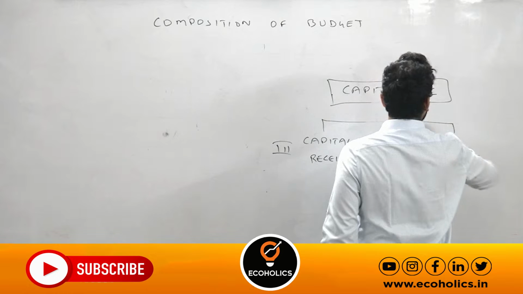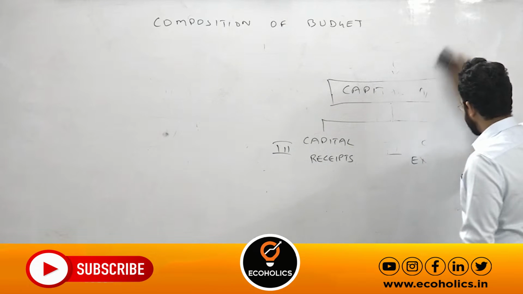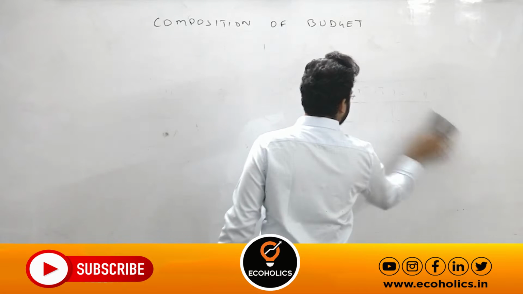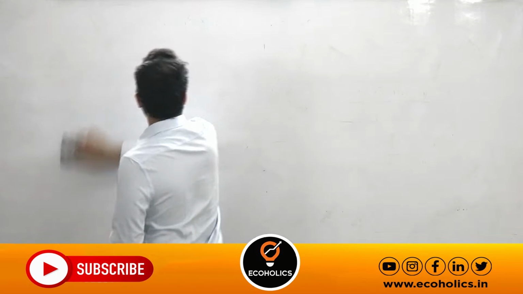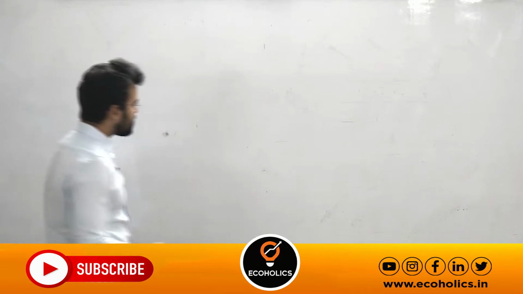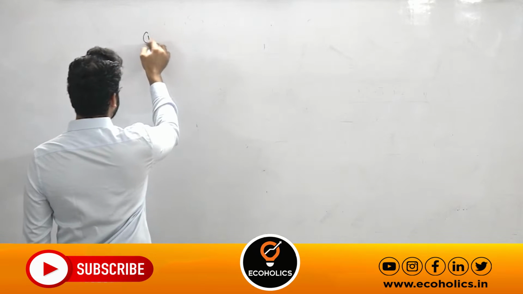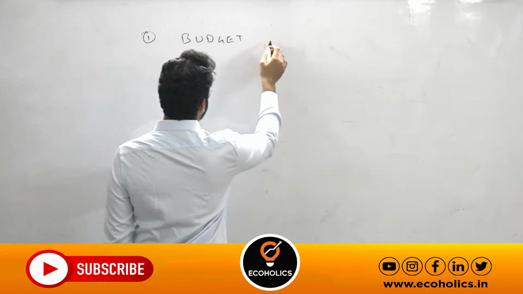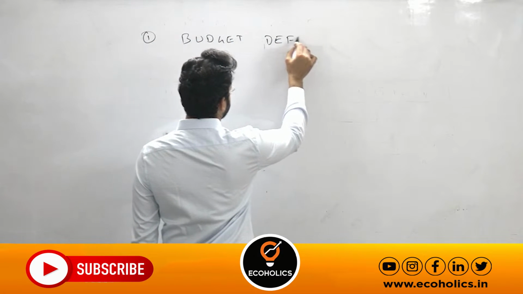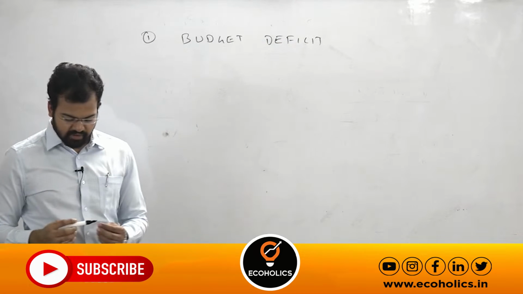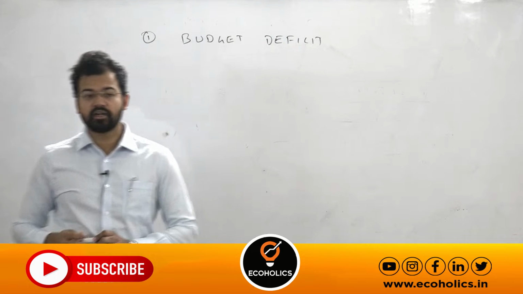Whenever we are discussing these deficits, just keep in mind this flow chart. Now the first one we will discuss is budget deficit, according to our flow chart. Budget deficit is a redundant concept.